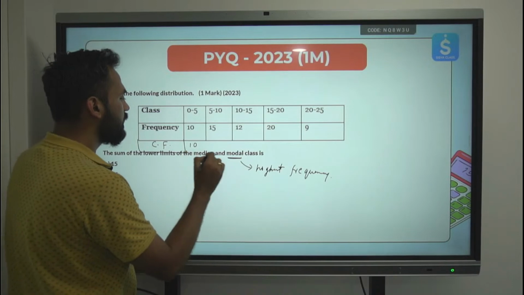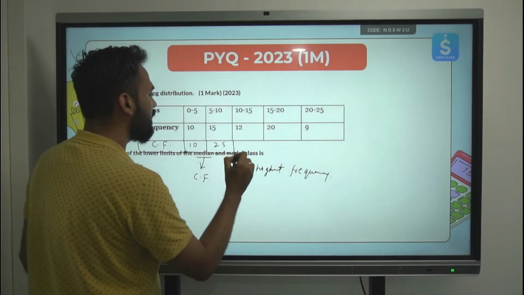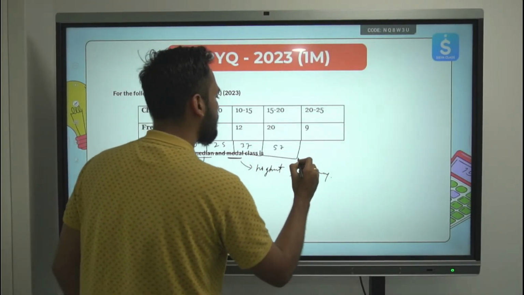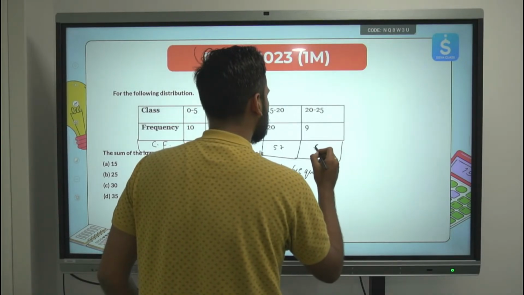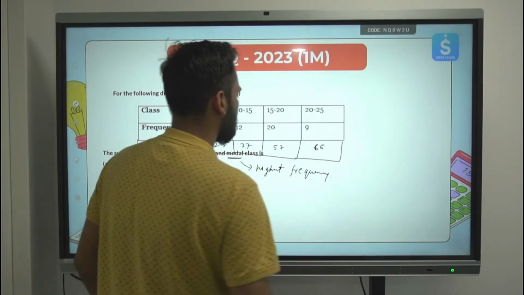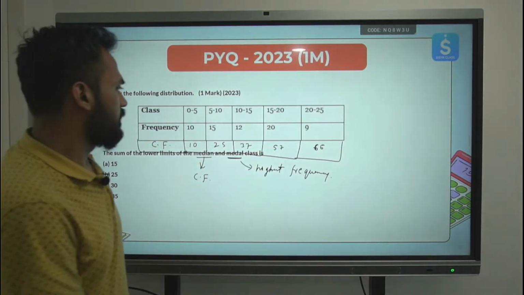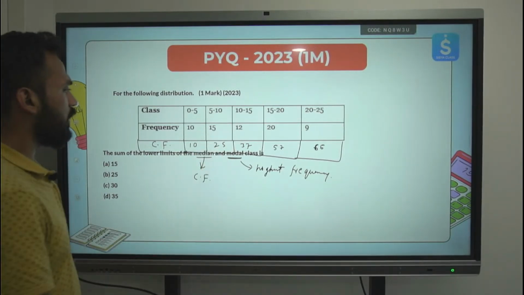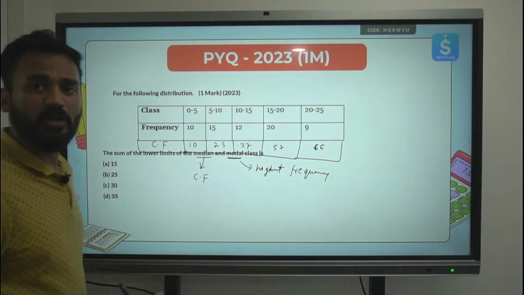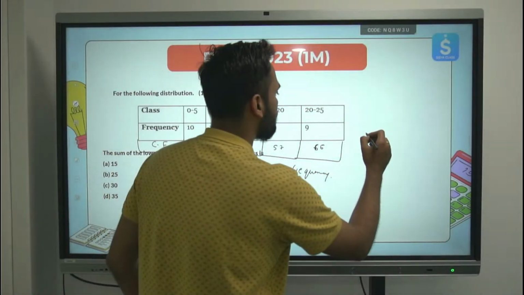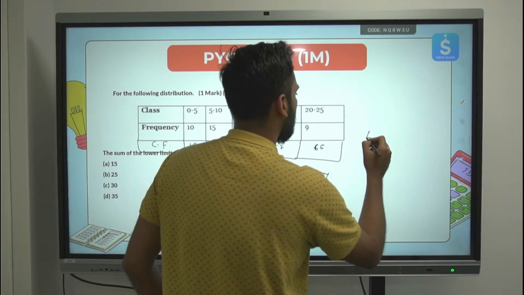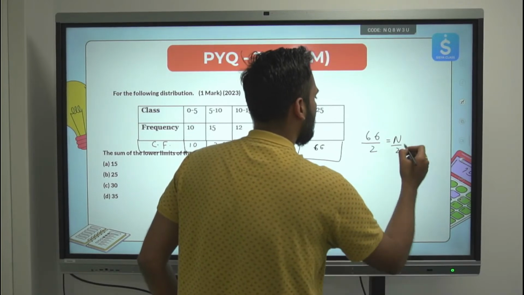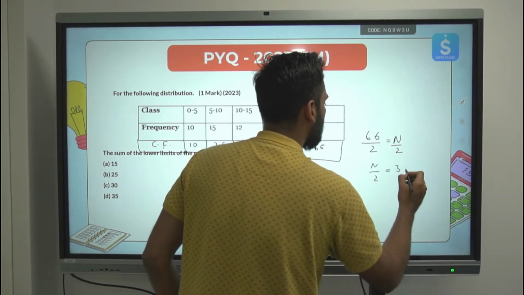This will be 10, 10 plus 15 is 25, 25 plus 12 is 37, 37 plus 20 is 57, 57 plus 9 we will get 66. Clear? Got it? 9 plus 7 is 16, 66. Now if you divide 66 by 2 to find out the median class, which is n by 2, we will be getting n by 2 is equal to 33.